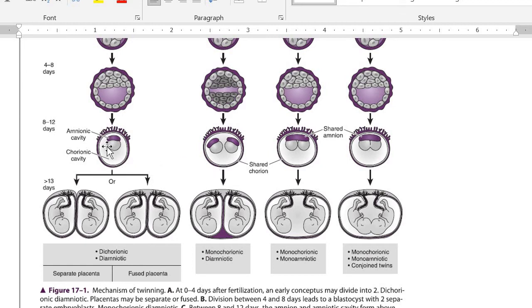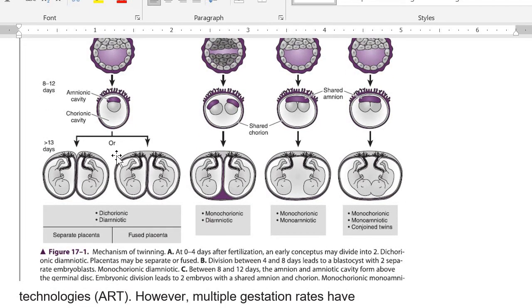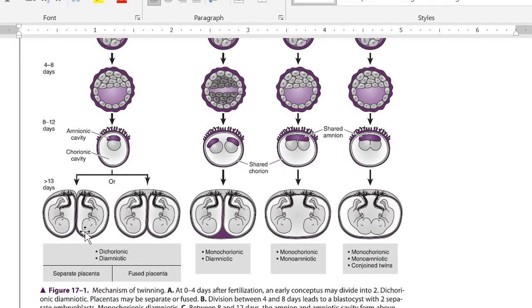If the division occurs between 6 to 12 days, then what are you going to get? Some features must have developed. The amnion and the amniotic cavity will form above the germinal disc, and we are going to get monochorionic, monoamniotic. And if the division occurs after day 13, you are going to get conjoined twins.